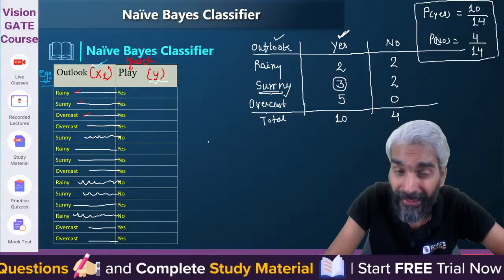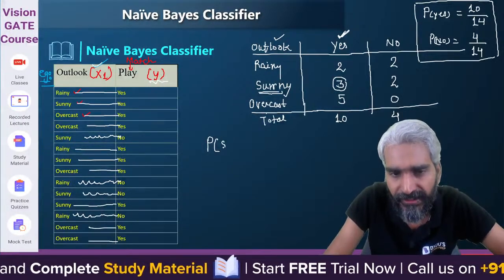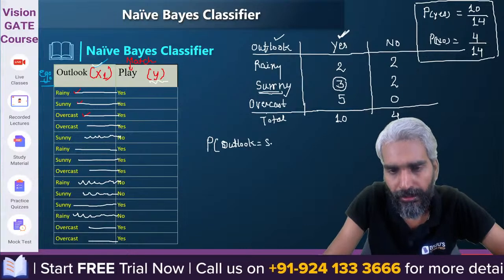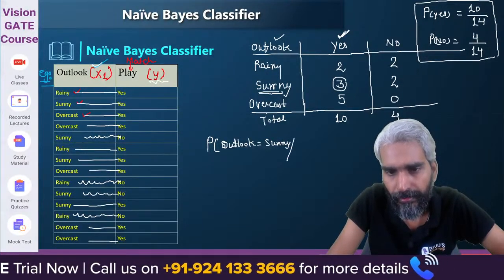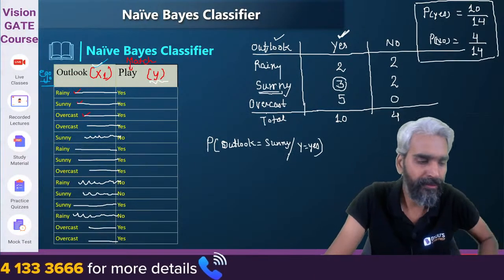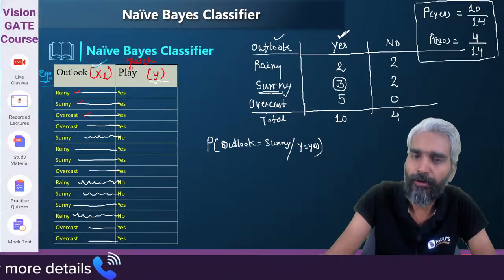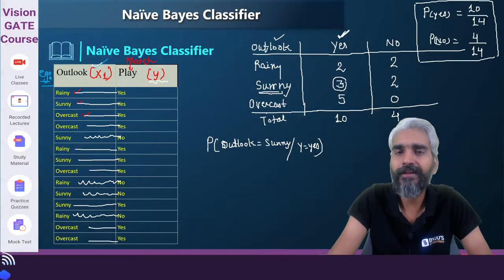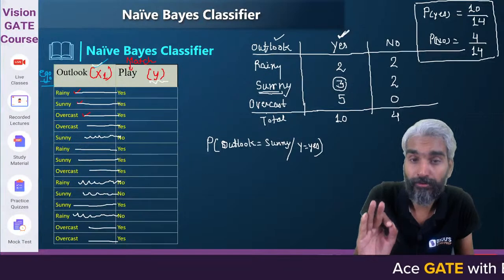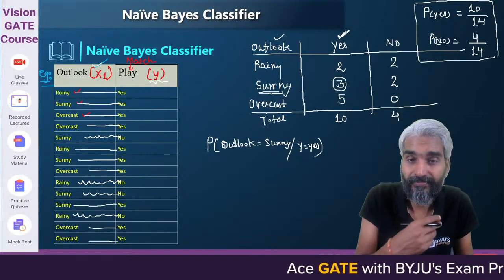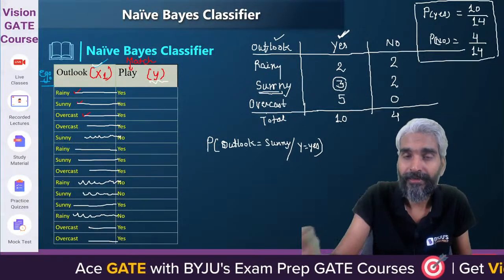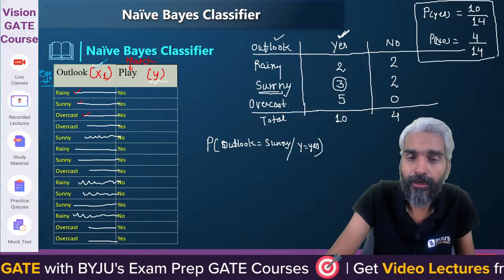So can I say, please look at this, probability of outlook equals sunny given y equals yes. Is it clear to everybody that this is the probability of outlook equals sunny given yes? I can solve it in a different way also, but please try to understand this thing.